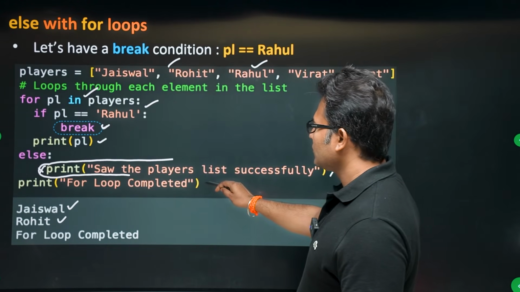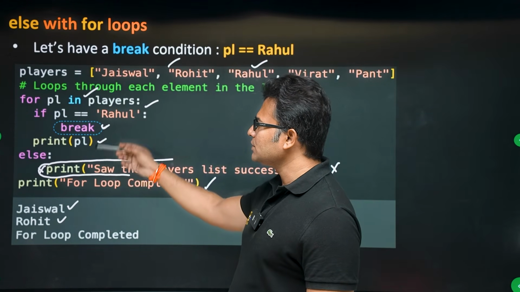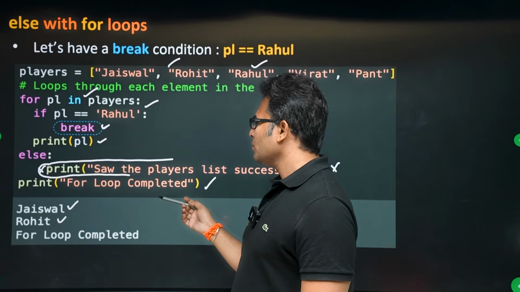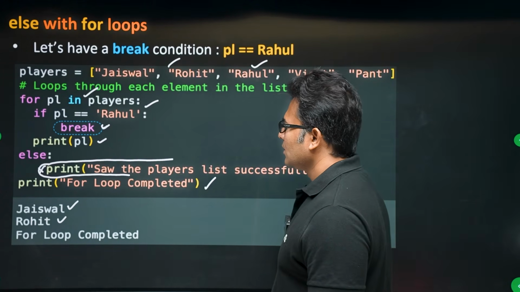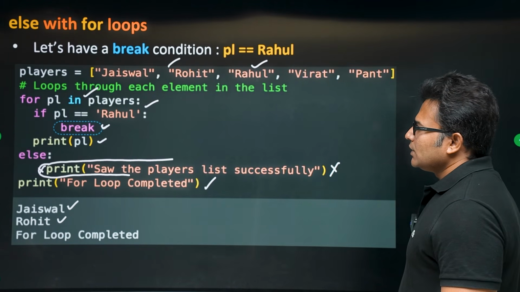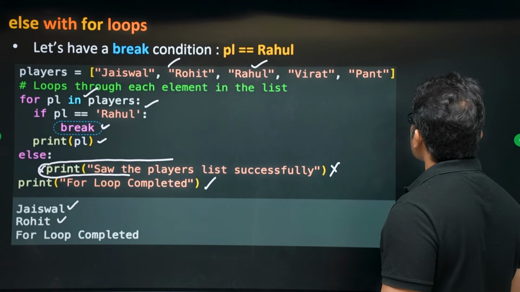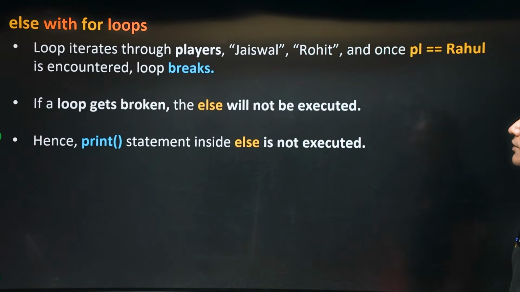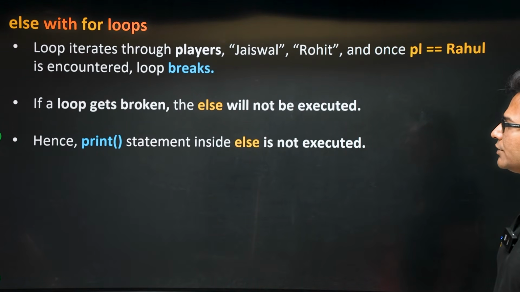And after that, this line will get executed because this is outside the loop. This has no relation with for and else. It is an independent line. So the for loop is completed, right? So else will not get executed. Okay, the loop iterates through the players. This is what we have just seen.